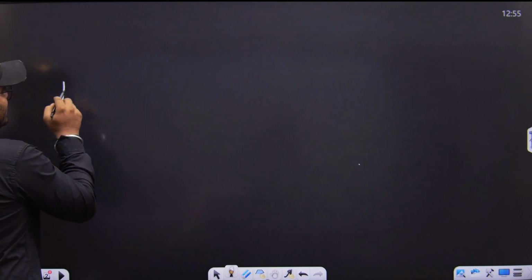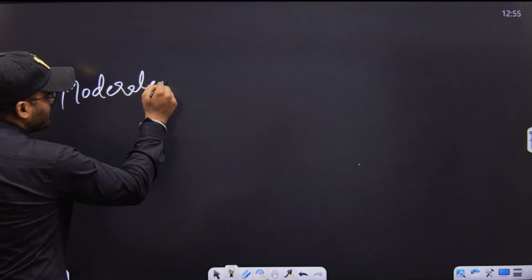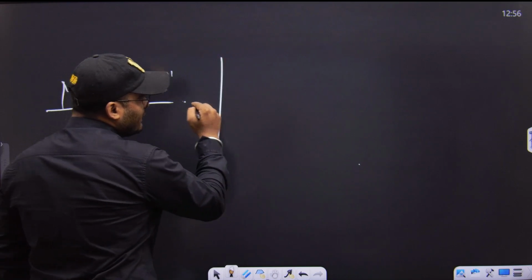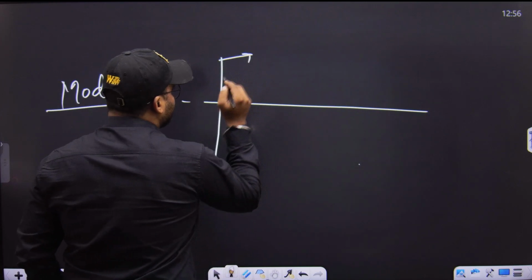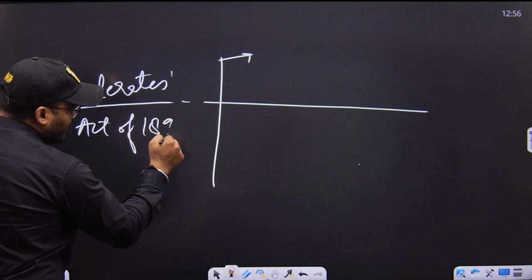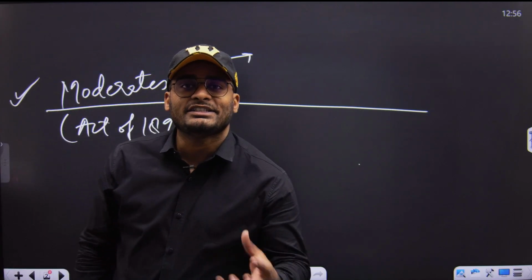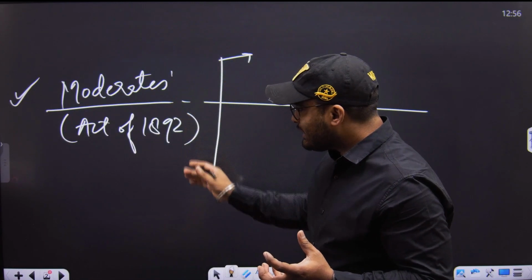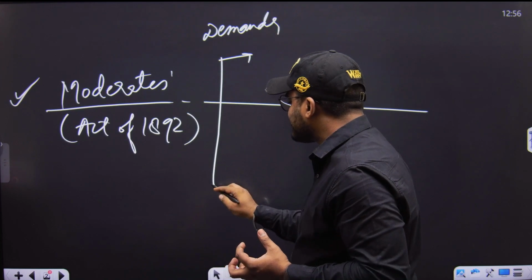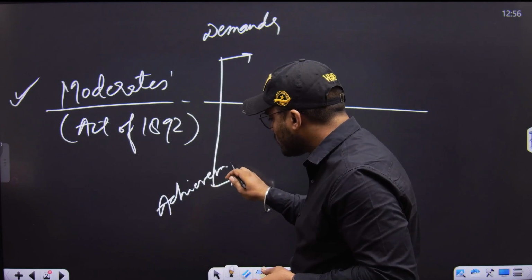First, we said that the moderate leadership's achievements, if we have to understand them, we will try to learn in this way: there was an Act of 1892, which we broadly understand as an achievement of the Congress. What was there in the Act of 92? There were some demands and there were some achievements that the moderates got.